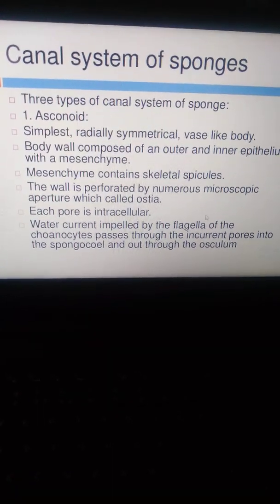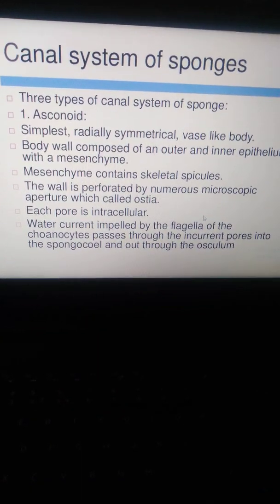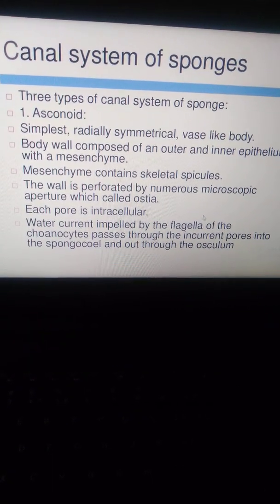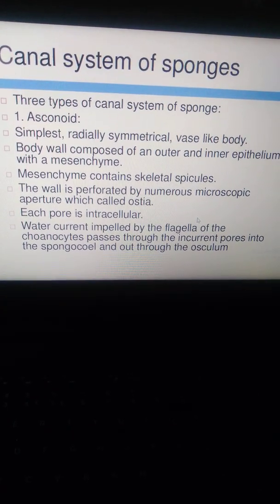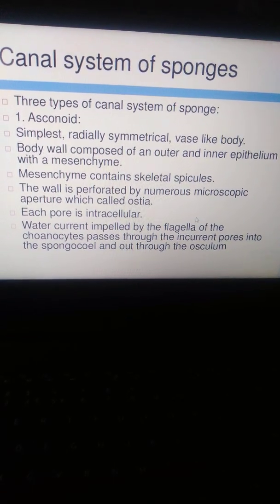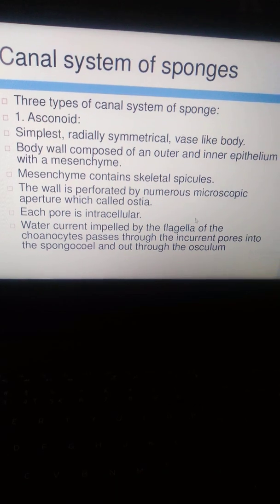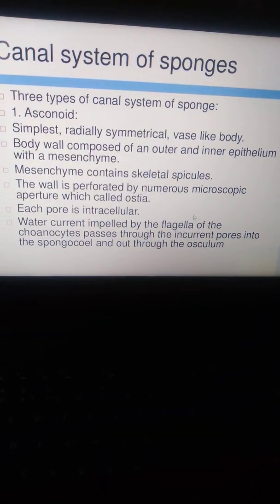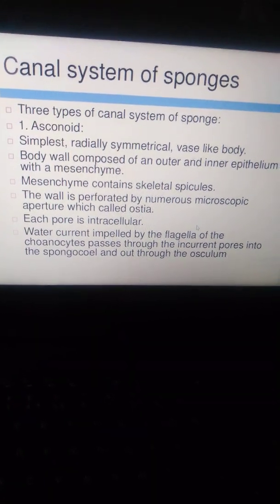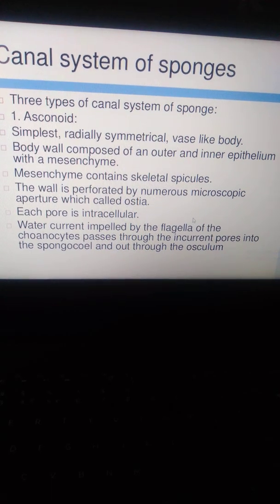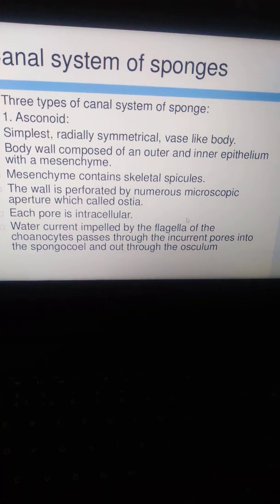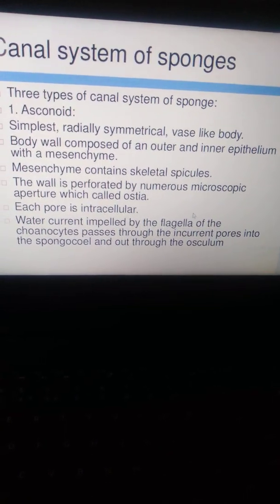Very simply, the canal system of sponges: there are three types of canal system in sponges. The first one is the asconoid canal system. This canal system is the simplest, with a radially symmetrical vase-like body, and the body wall is composed of an outer and an inner epithelium with a mesenchyme. The mesenchyme contains the skeletal spicules. The wall is perforated by numerous microscopic apertures called ostia, and each pore is intracellular. The water current, impelled by the flagella of choanocytes, passes through the incurrent pores into the spongocoel and out through the osculum.